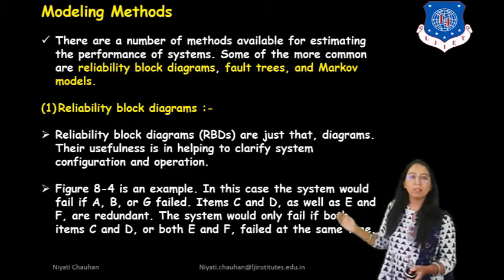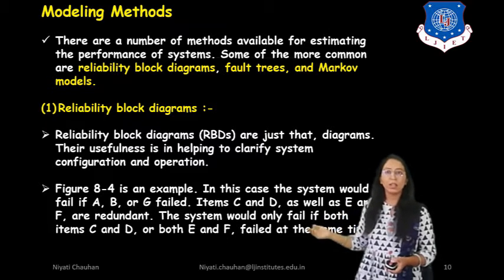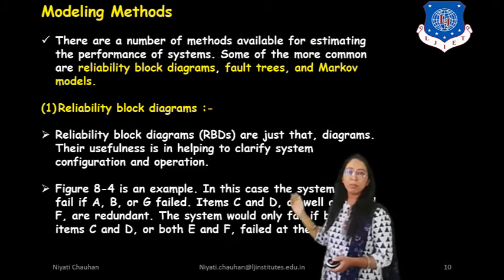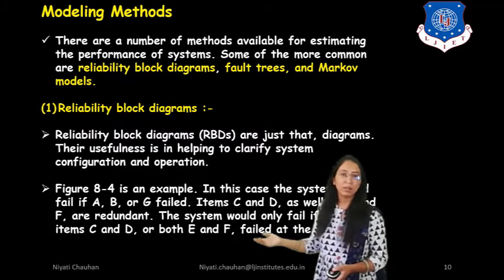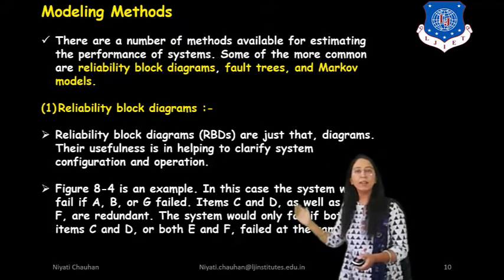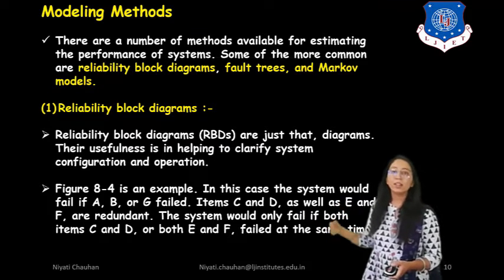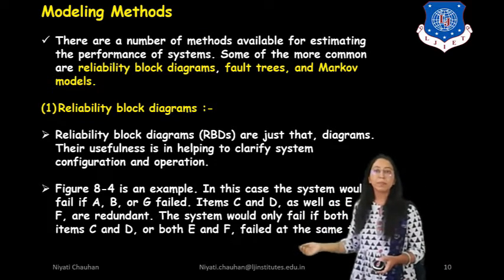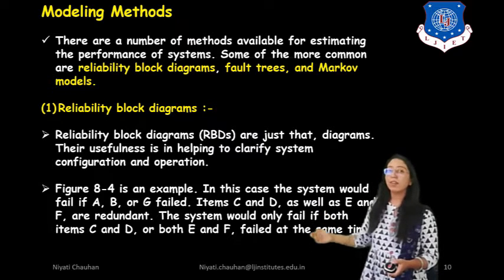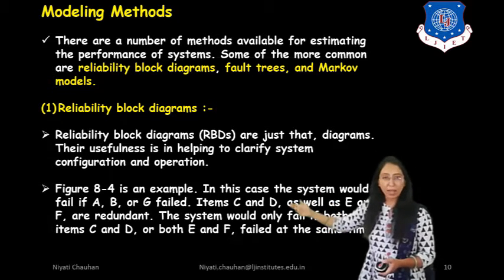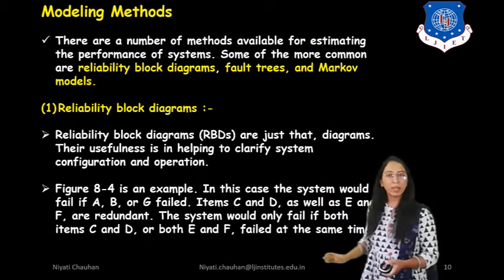In this case, the system would fail if A, B or G fail, and items C and D as well as E and F are redundant. Next slide we are discussing this diagram, then you can understand very well.